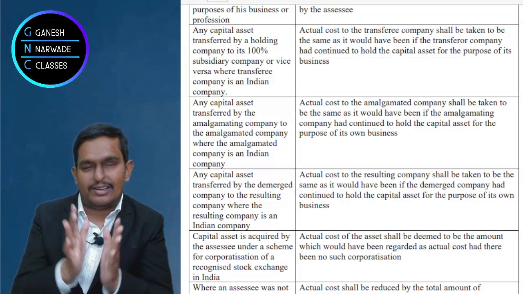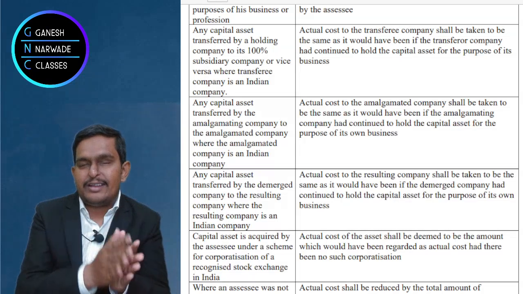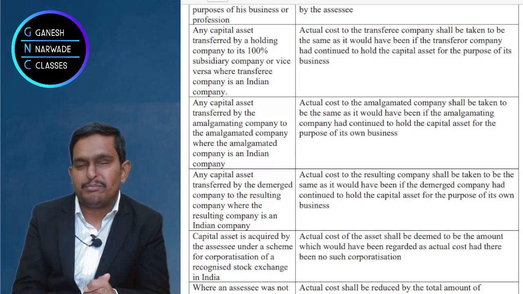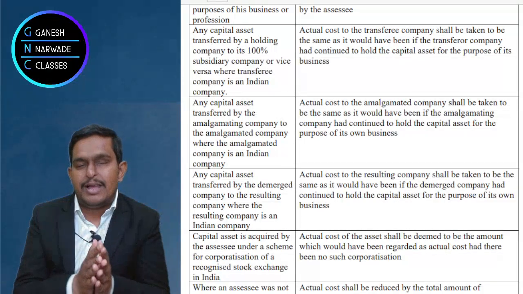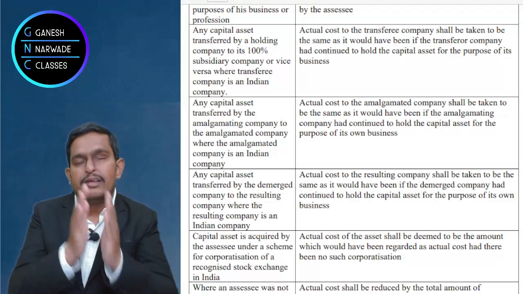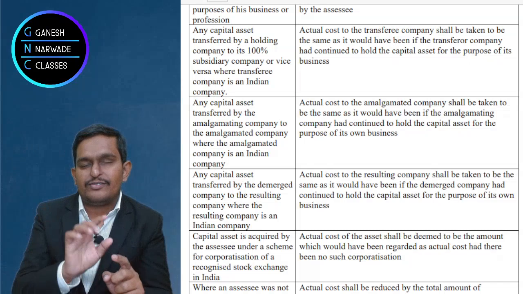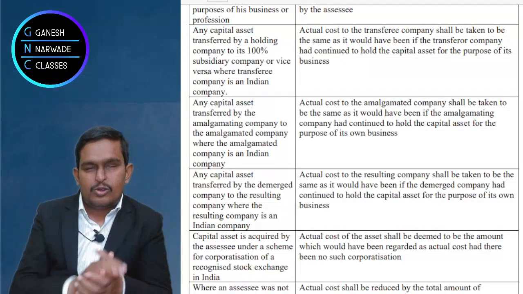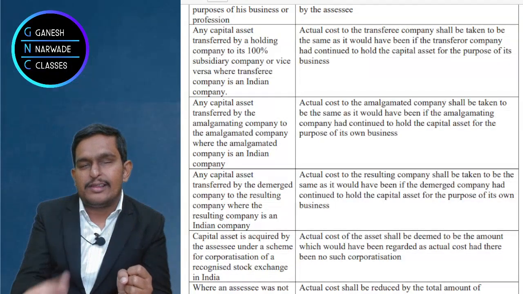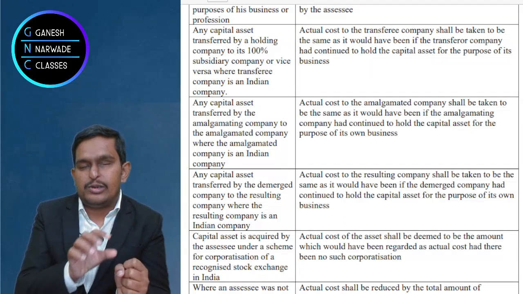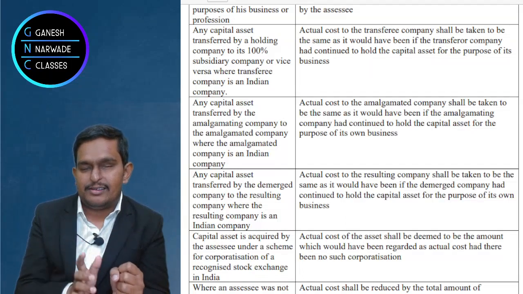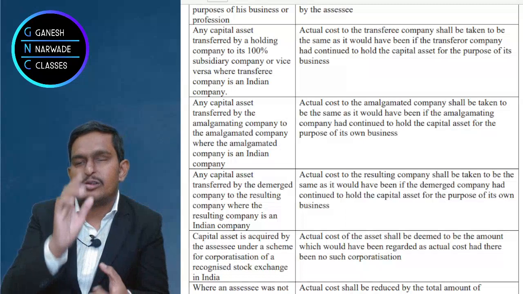Harsh has 4 chocolates. So in our demerged and resulting company story, remember that the demerged company will have the whole WDV of the assets. So whatever they transferred to the resulting company, that WDV of assets transferred will become the actual cost to the resulting company.